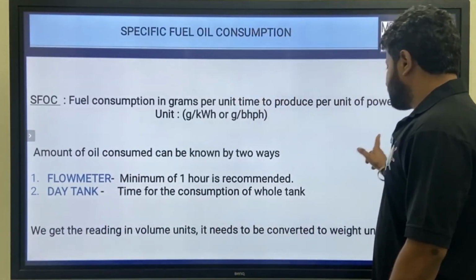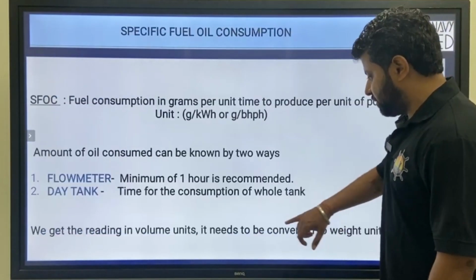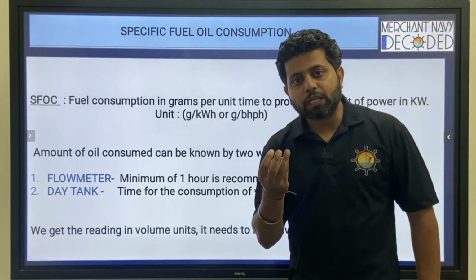But the question is, the flow meter gives volume, in meter cube.